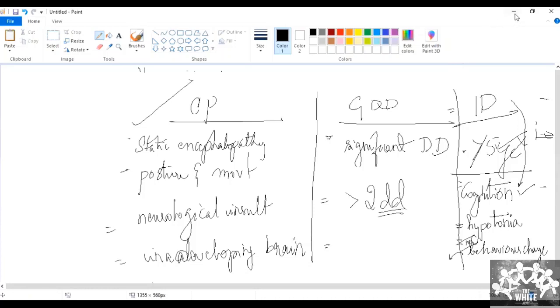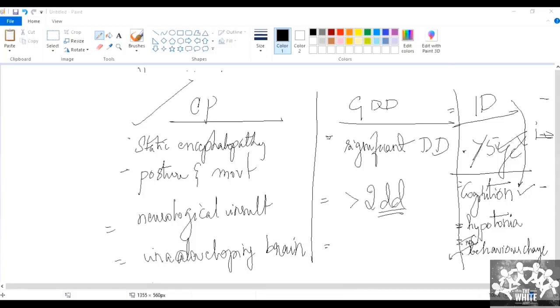So this is still a case of GDD. You can't tell that this is not a case of GDD. Yes, sir. This is not only GDD, this is GDD with CP. So now let us come to the diagnosis of the case. So tell me the diagnosis. You tell me the diagnosis without seeing the screen.